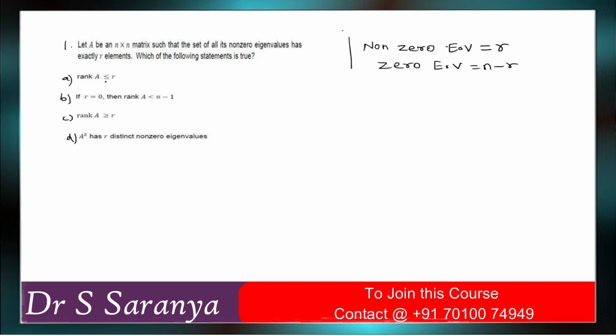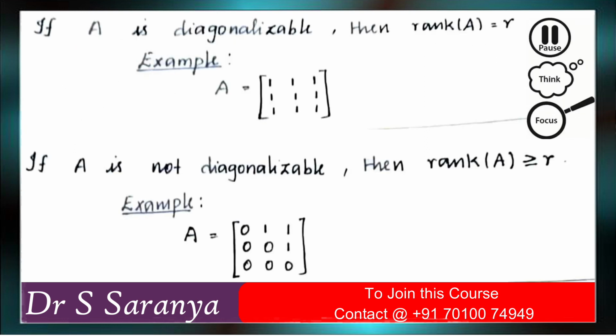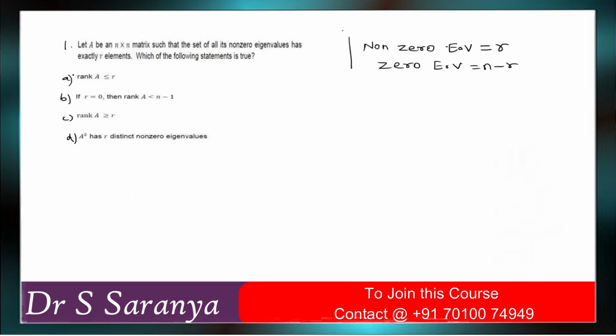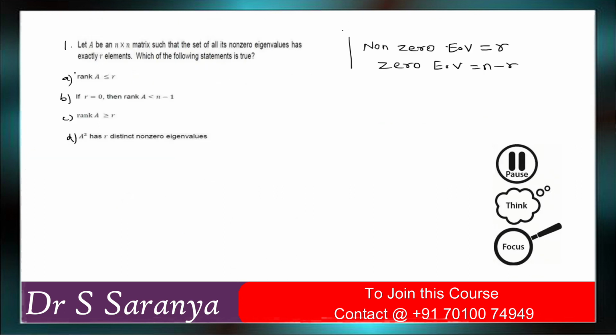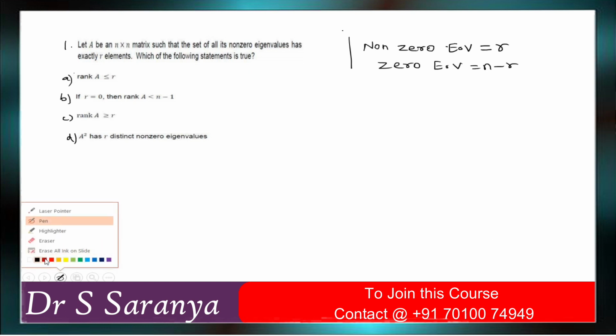So rank is less than or equal to R. Rank is equal to R is correct, but less than or equal to R is not possible, right? So this is wrong. So what is the next one? If R is equal to 0, then rank of A is less than n minus 1. So this is also wrong.